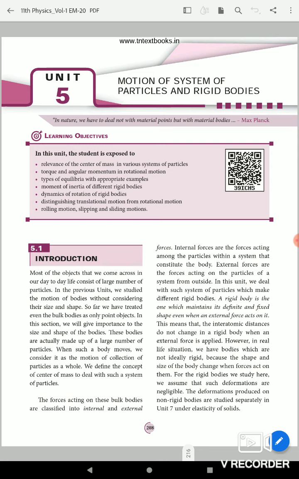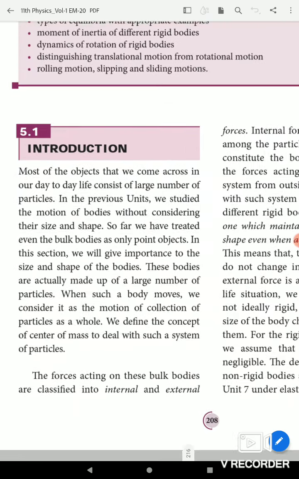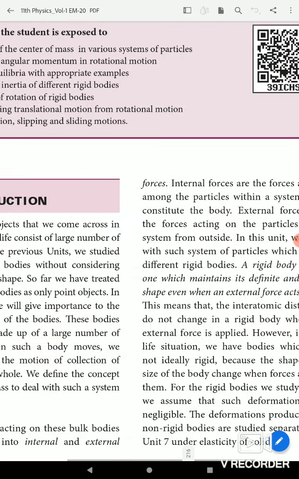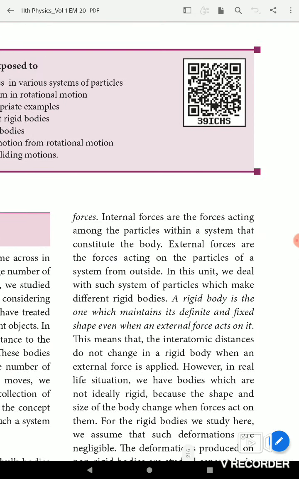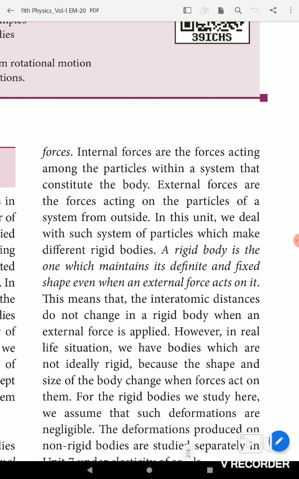The forces acting on these bulk bodies are classified into internal and external forces. Internal forces are the forces acting among the particles within a system that constitute the body. External forces are the forces acting on the particles of a system from outside. An external force acts on a particle from outside the body, but an internal force acts internally.